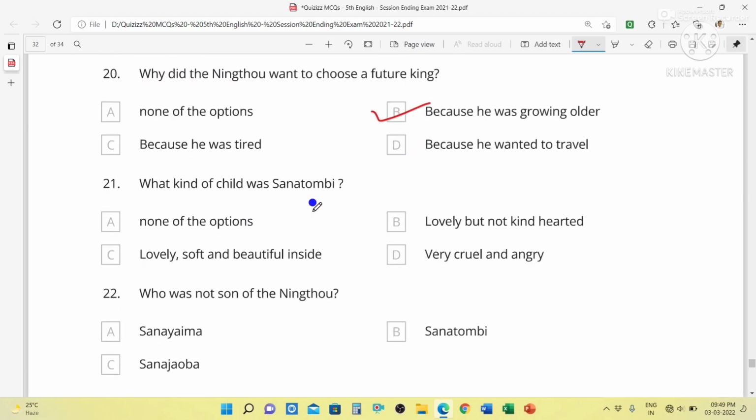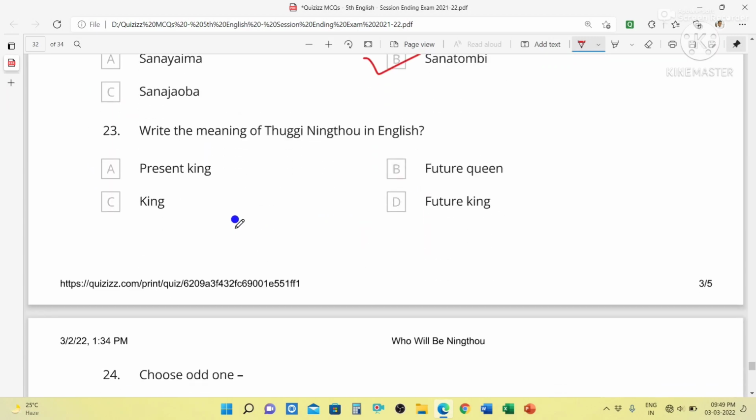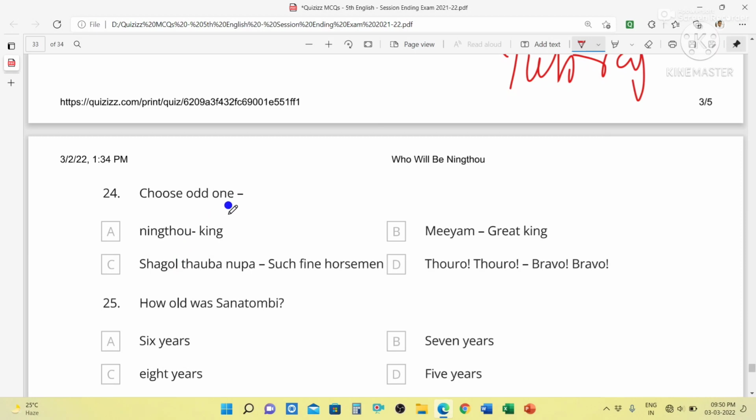What kind of child was Sanatombi? Sanatombi was lovely, soft and beautiful inside. Who was not the son of the Ningtho? Sanatombi, because she was the daughter. Right? Meaning of Tungi Ningtho in English is future king, that is Yuvraj. Choose the odd one. That is B, Miyam great king, because Miyam means people.